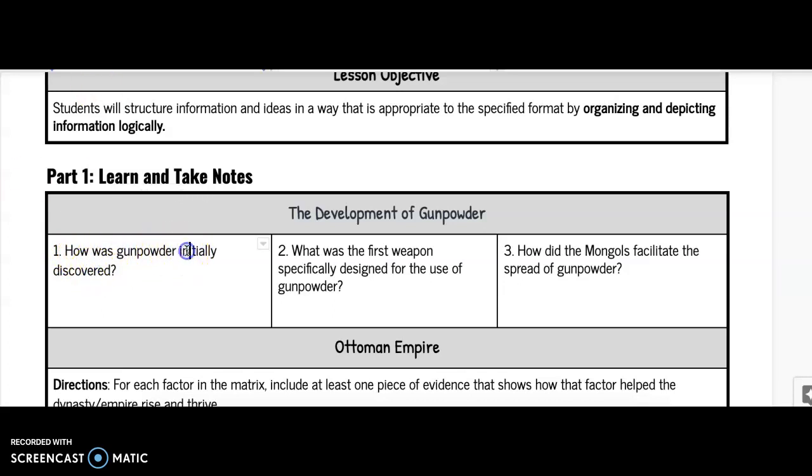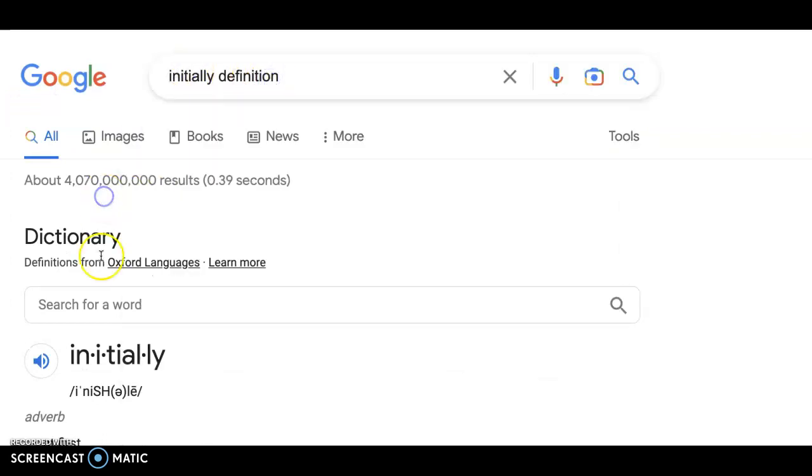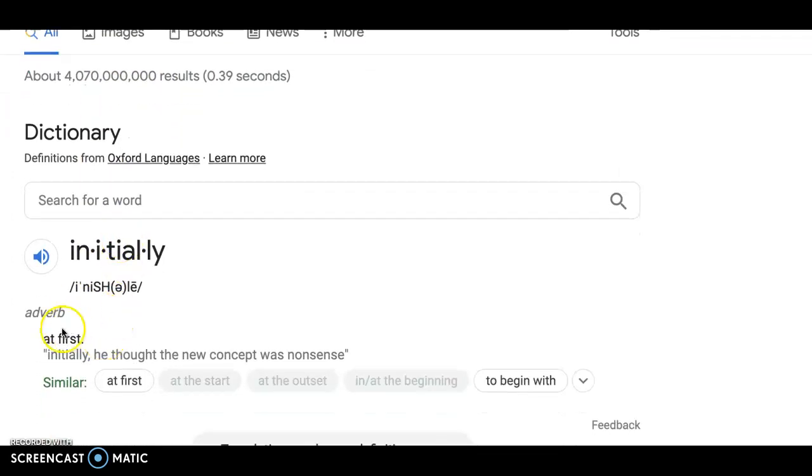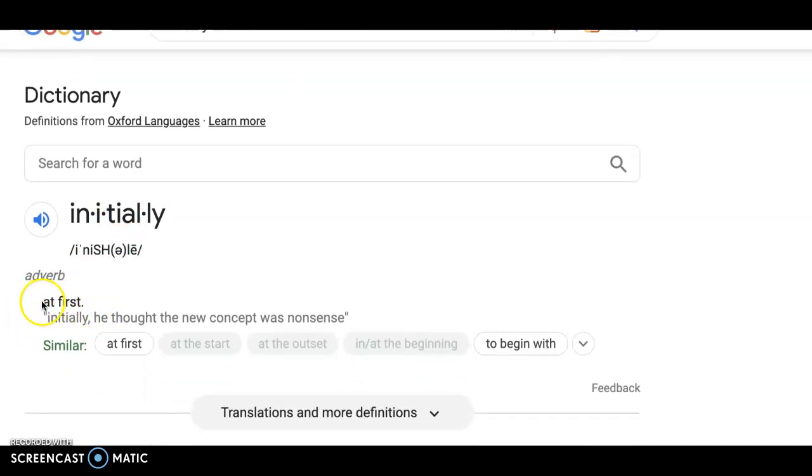Now let's say that I don't know what this word means, initially. What can I do? I can look it up. I'll literally just search initially definition. When I see the definition here, I see that it's an adverb, or it's a word that describes a verb, and I see that it means at first. And I can think of at first as like in the beginning, or they suggest down here to begin with. So I'm looking for beginning.